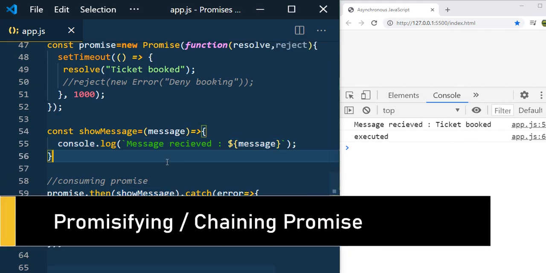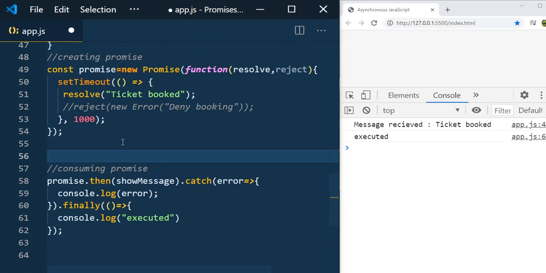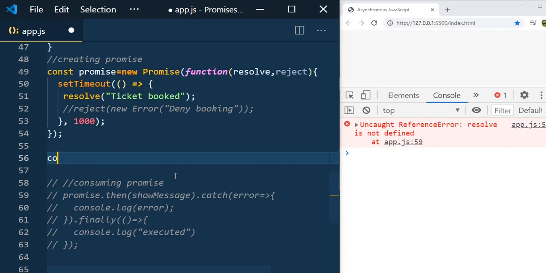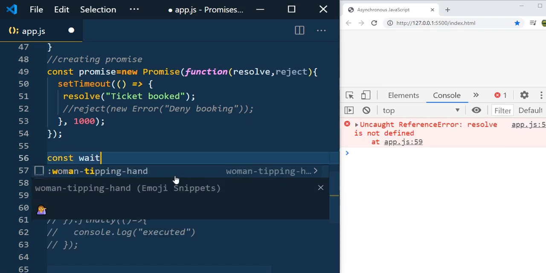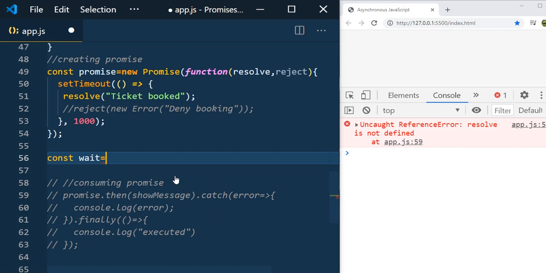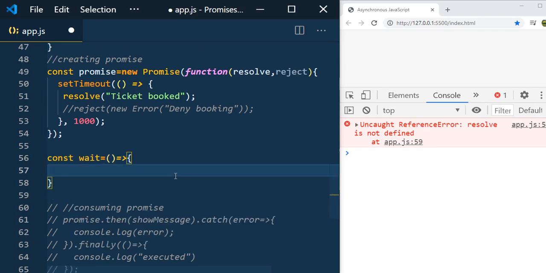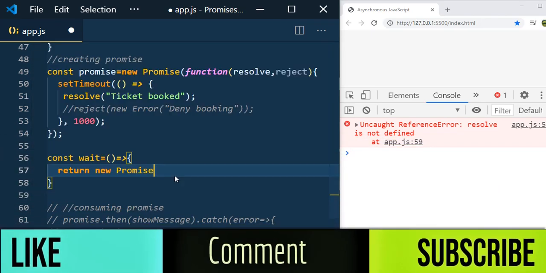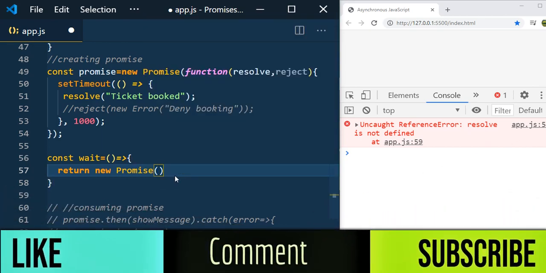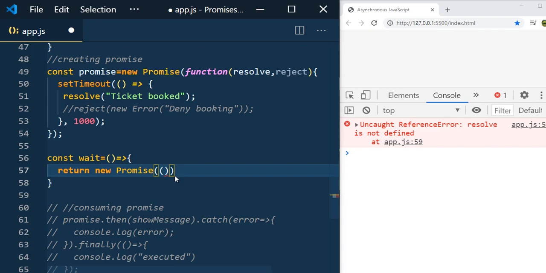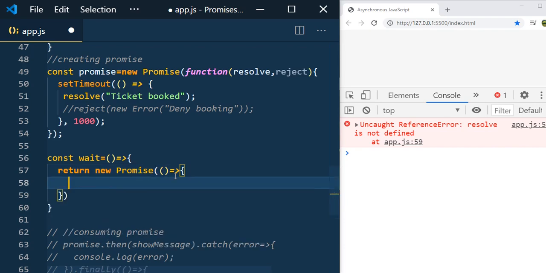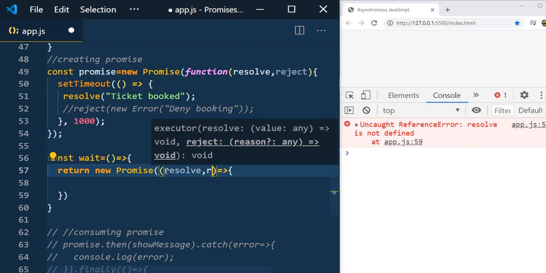And now let us see how to promisify the promises. What I do is create a function that will resolve the promise after a specified time. Let us create a function called wait. const wait equal to, and let me write an arrow function here, and this will return the promise. Return new Promise, and we know that promise will take the executor function. So as we have already seen the normal function, I just use arrow functions here, and we know that this executor will take two functions, that is resolve, reject.